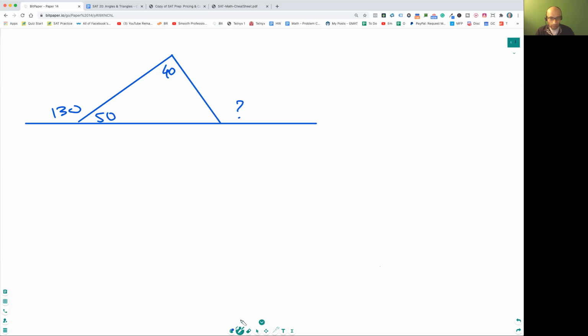It doesn't really look right. Let me actually redraw this. It should probably be like this. So that makes more sense, right? 40, 50, and then 90. Nice. So remember, guys, this angle is equal to this plus this. Okay, so be super careful. Yes, yes, Ramani, yes.